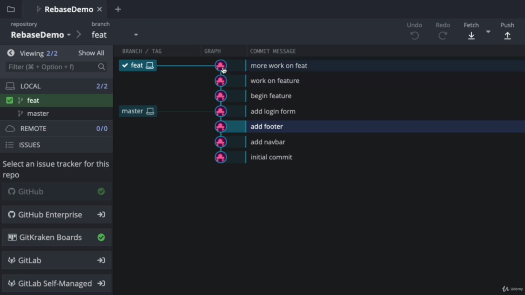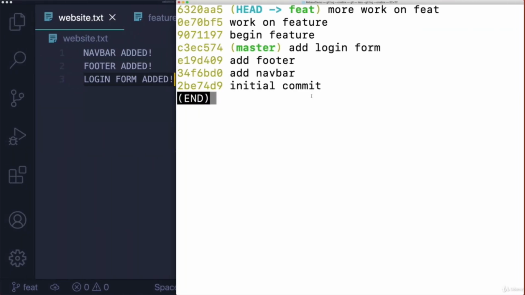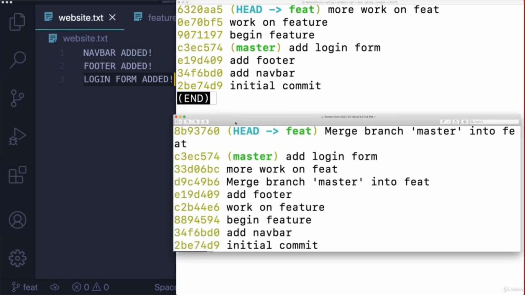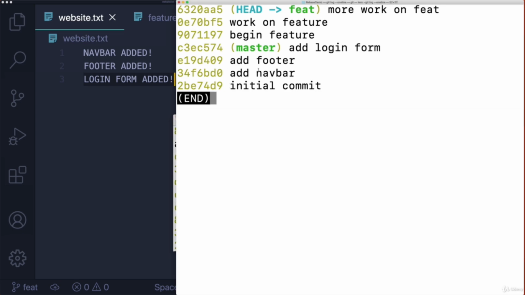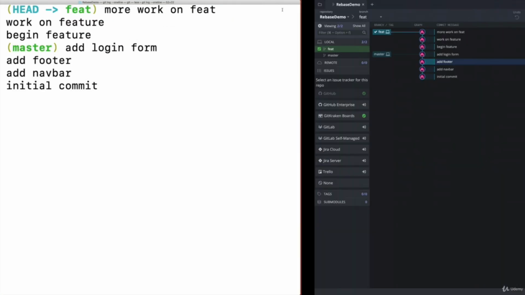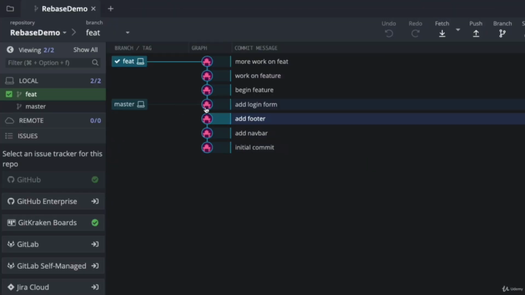Those are the commits I've made on this branch versus originally, let me pull that screenshot up again. If we look here, we've got this from the master branch, and then this on the master branch, feature, master. This is on feature, it's a merge commit, feature, master, feature, versus here, it's just master, master, master, master, those 4, and then feature, feature, feature. Okay, so that is our first example of using rebase.